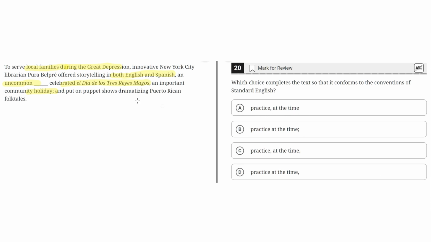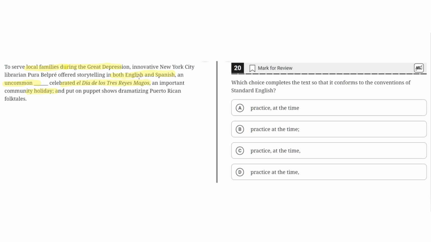So option A says "practice, at the time." This is incorrect because this sentence has a complex series, meaning that semicolons are used to separate the elements in this list. This is because each of these elements has internal punctuation, meaning they have punctuation within them, like in the second element, where it says "celebrated this event, comma, an important community holiday, semicolon."